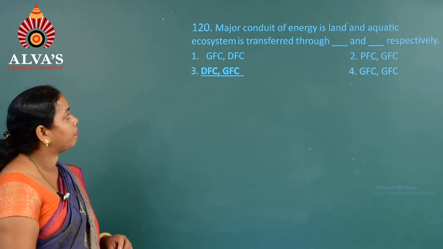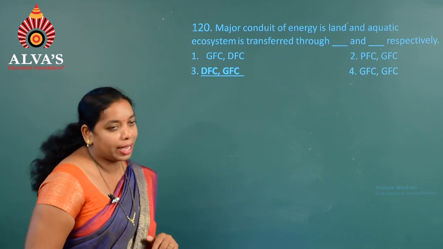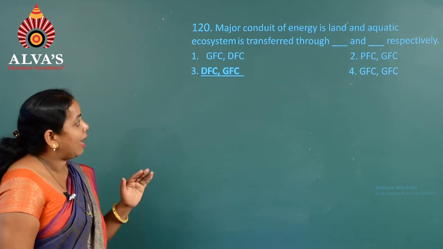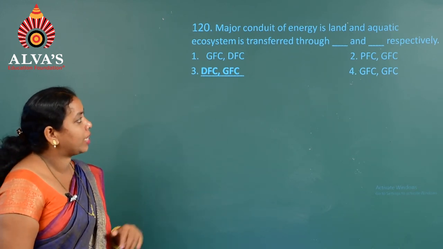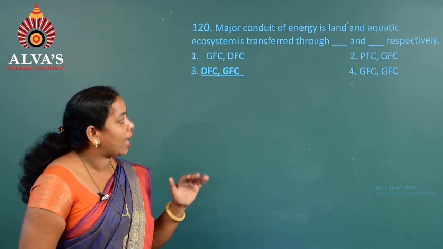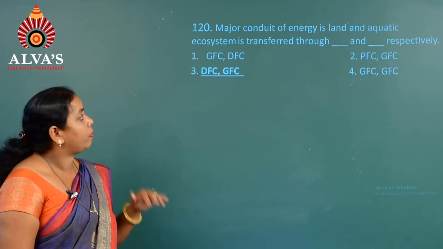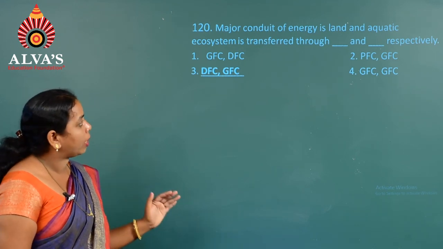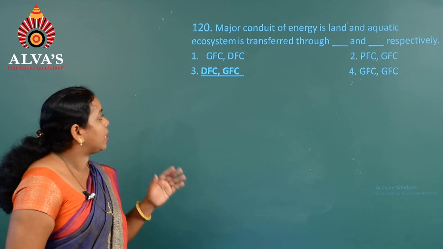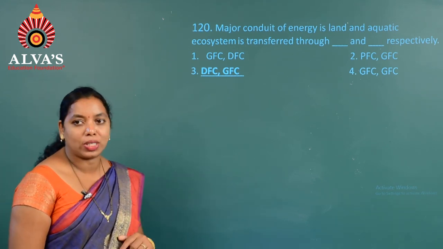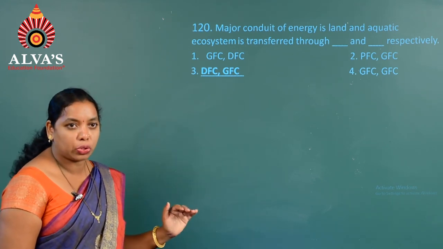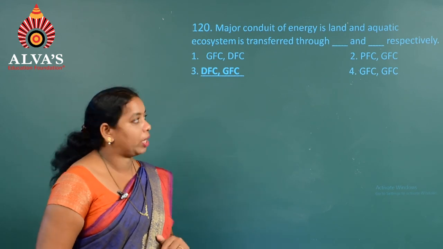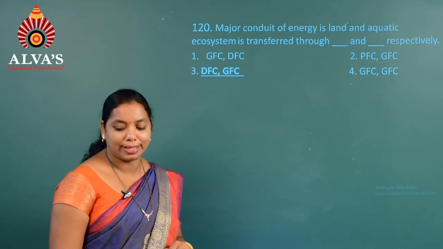Question number 120. The major conduit of energy in land and aquatic ecosystems is transferred through dash and dash respectively. So, the major conduit of energy in land and aquatic ecosystems is transferred through DFC and GFC, that is detritus food chain and grazing food chain. So, the answer is option 3.